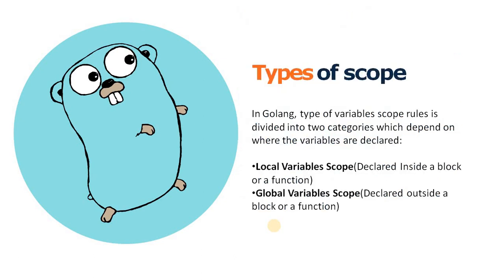So let's move on. The next part is related to types of scope in Golang. In the Go programming language, variable scope is divided into two types. One is the local variable scope: if you declare a variable inside a block or a function, it has local variable scope. The second is global variable scope: any variable declared outside a braces block or a function has global variable scope. Let's discuss both of them.